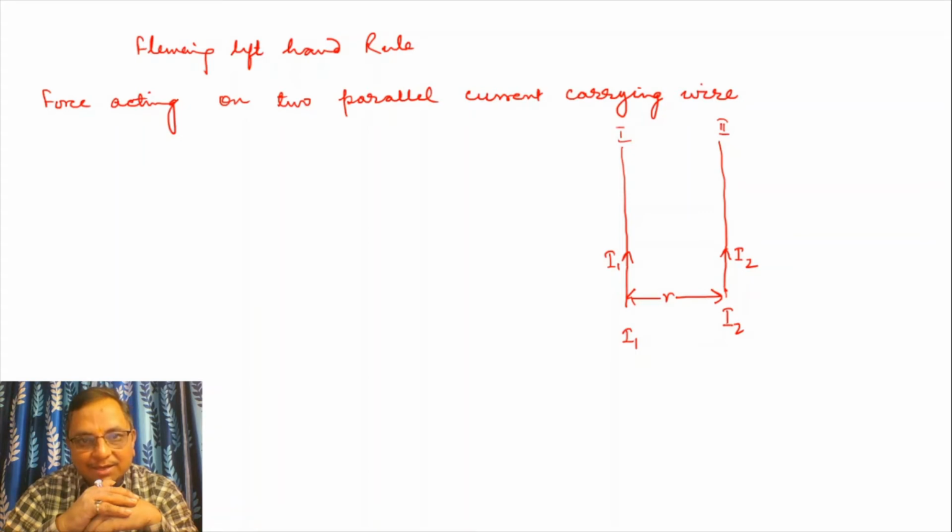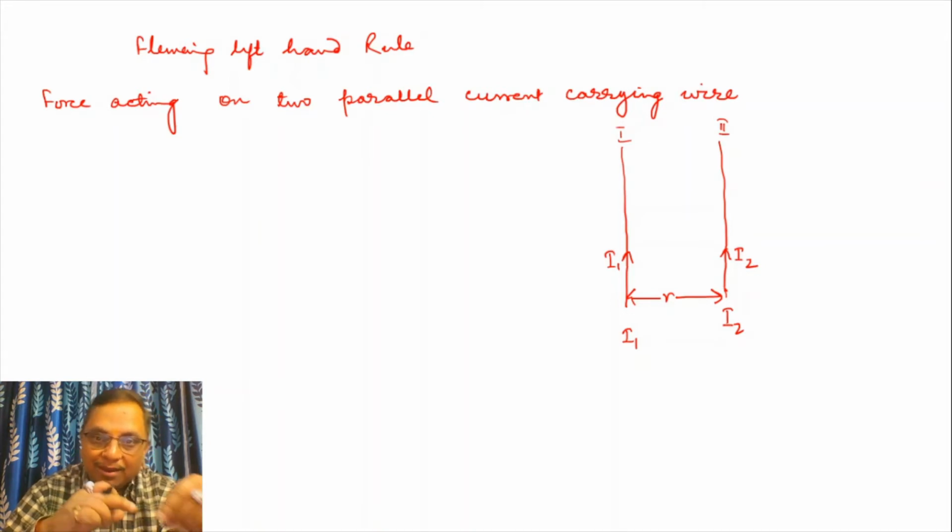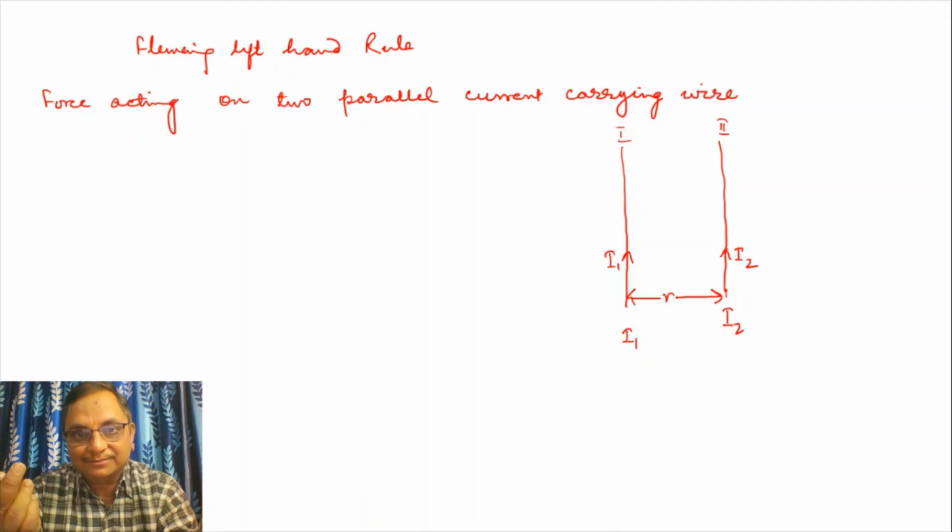And in this magnetic field created by wire 1 or 2, the other wire is kept where current is flowing. So this wire will experience a force by the magnetic field created by the other wire, and vice versa for both wires.